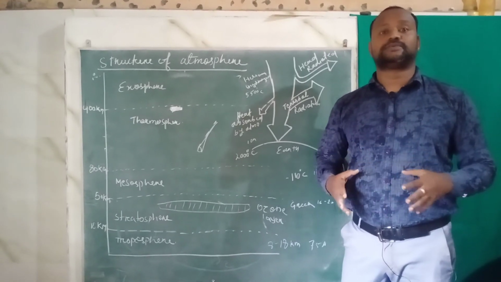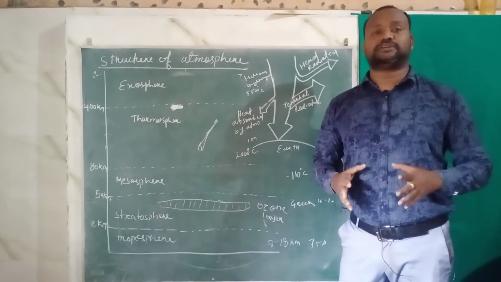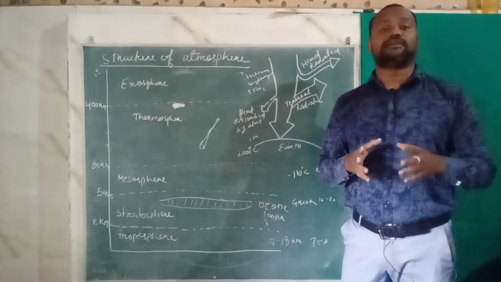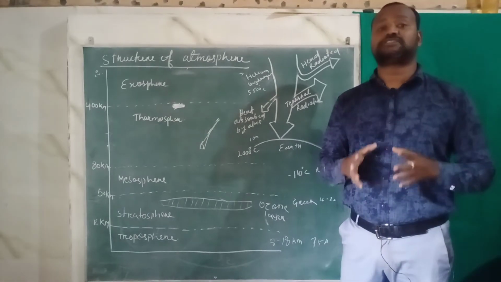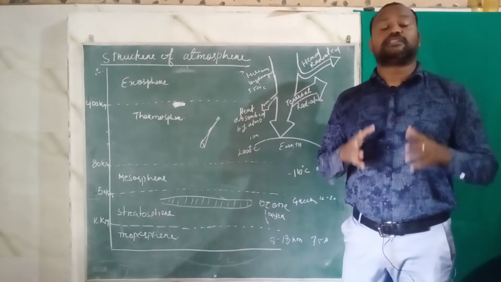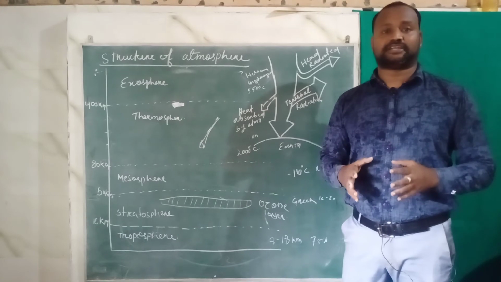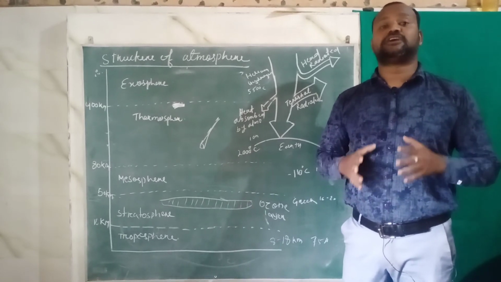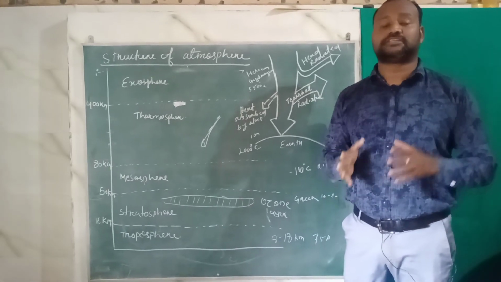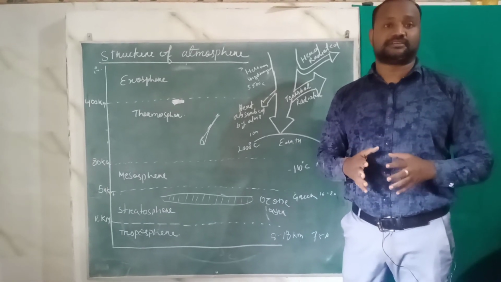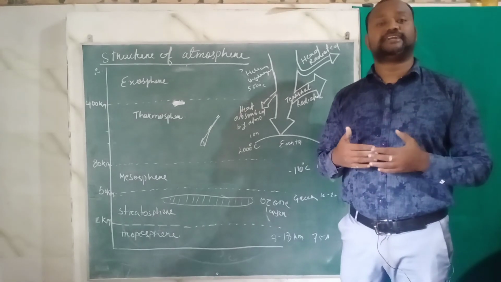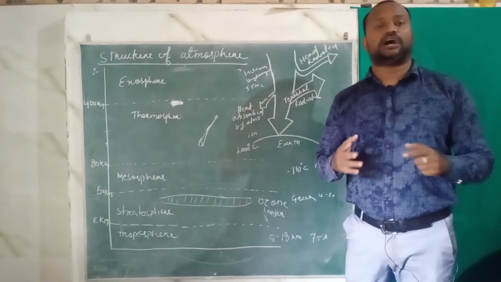Do you know, student, that the temperature in troposphere decreases with increase in height? It decreases about 1 degree Celsius with every 165 meters of increase in altitude. That is called the normal lapse rate. Again I am telling, the decrease of 1 degree of temperature with increase of altitude of 165 meters is known as normal lapse rate. And according to that, in troposphere the temperature decreases with increase in altitude.